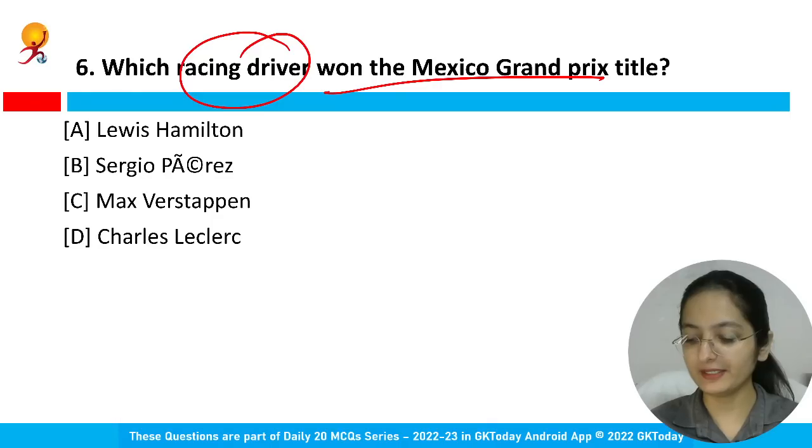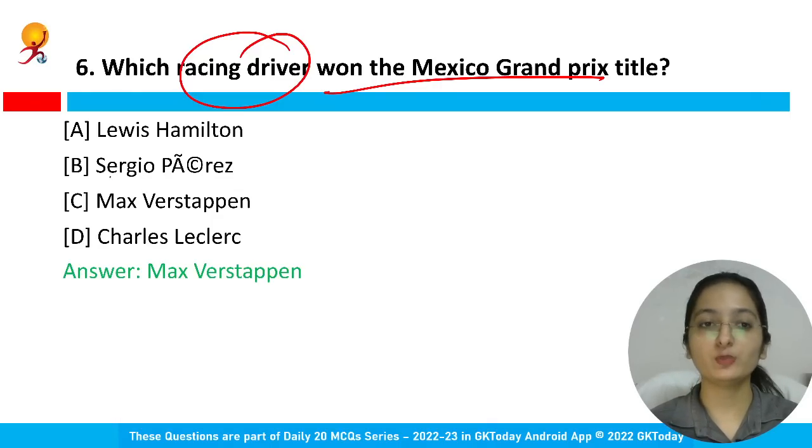What do you think is the right answer? Max Verstappen. Option C is the right answer.